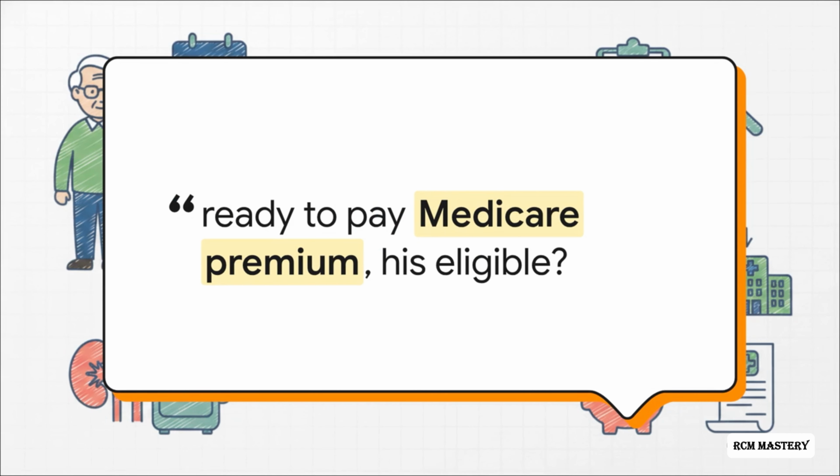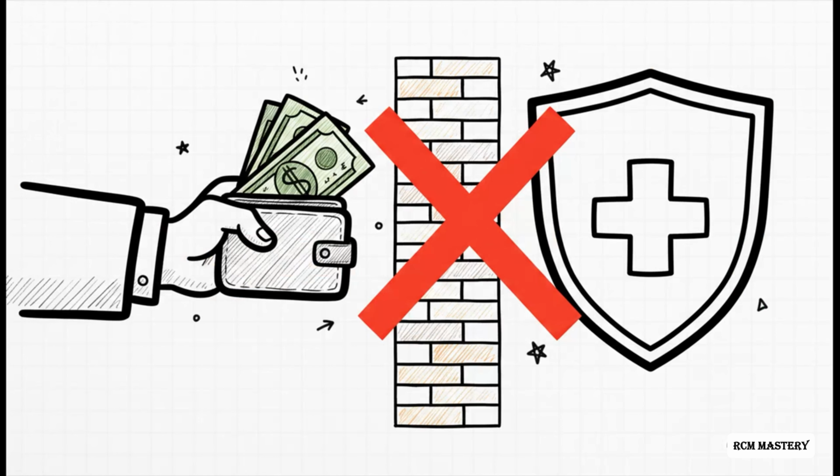There's literally no shortcut to eligibility just because you paid your taxes early. Here's another real-world scenario from the community that builds right on top of that misunderstanding. A biller asks, okay, a person is 27 years old, has no disabilities, but is ready to just pay the Medicare premium out of pocket. Is he eligible? In this case, you've got a patient who just wants to bypass the rules entirely by throwing money at the situation. The answer here is a definitive no.